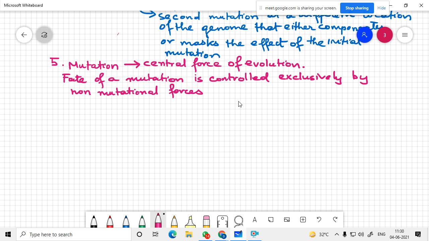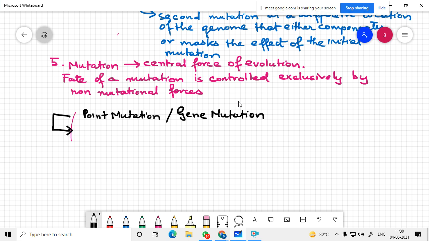So let us now go to the gene mutations or point mutations. Some people call it also gene mutation. So this type of mutation occurs at the DNA level.